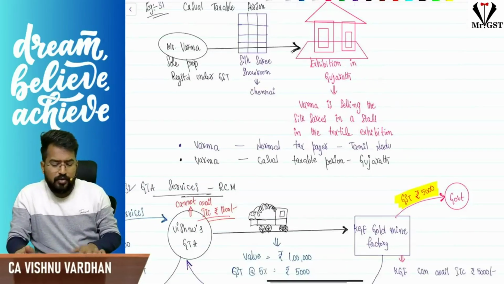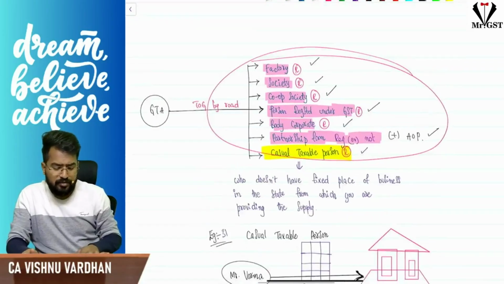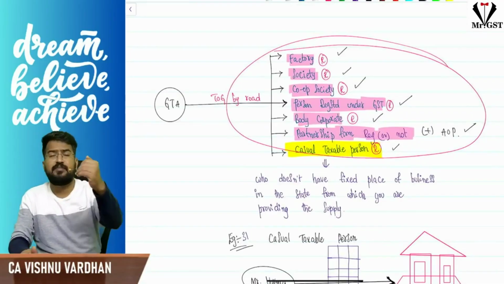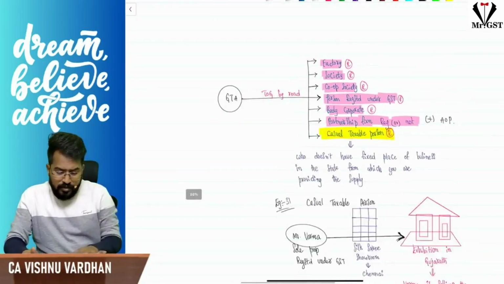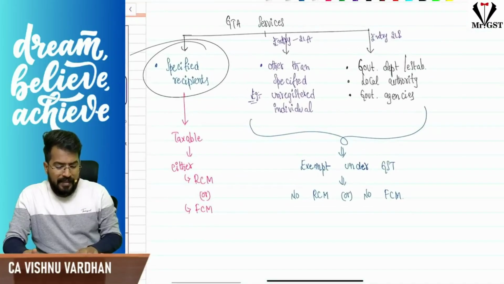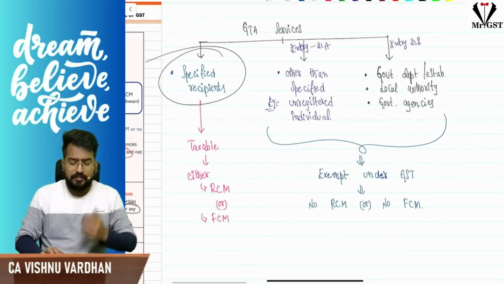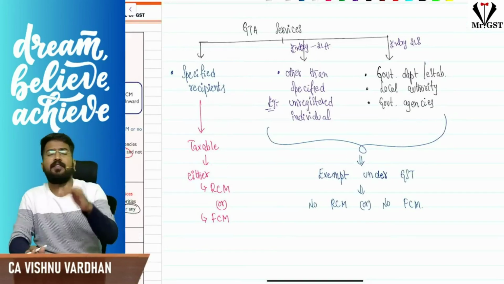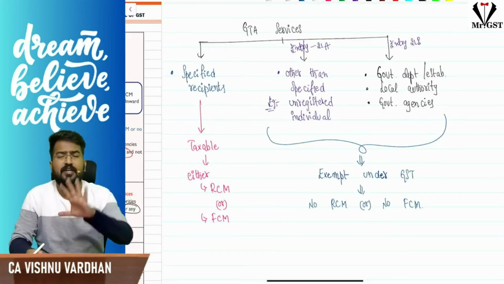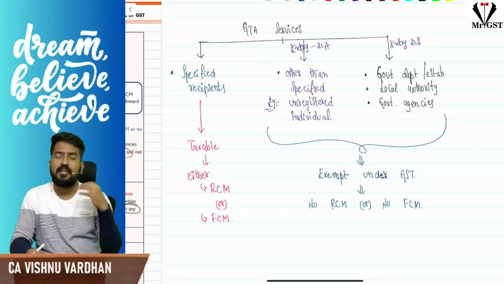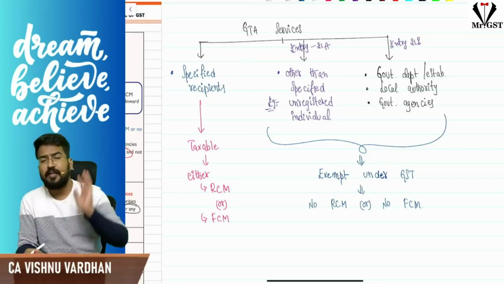Now, what do you mean by casual taxable person? As you know, a casual taxable person is a person who doesn't have a fixed place of business in the state from which he is making the supplies. Okay, so coming to GTA services, as I told, if specified recipients are receiving the supply, then it is taxable under RCM at 5%. But here one option is given to GTA: if GTA wants to go under FCM, they can go with FCM.